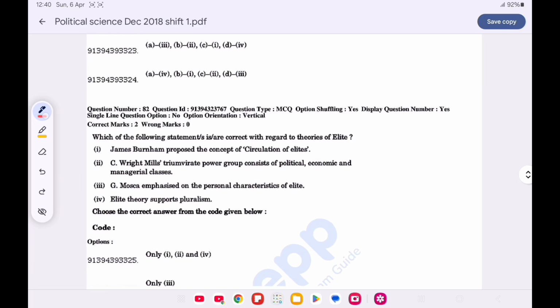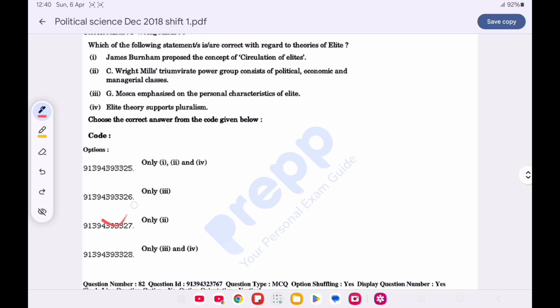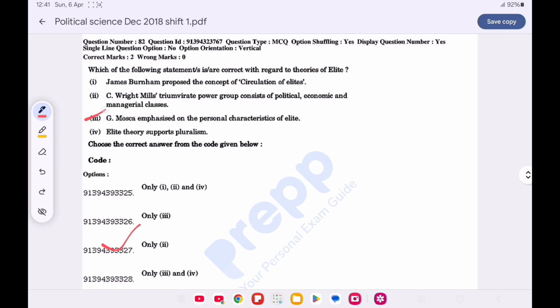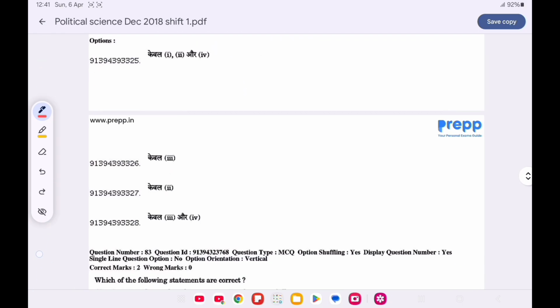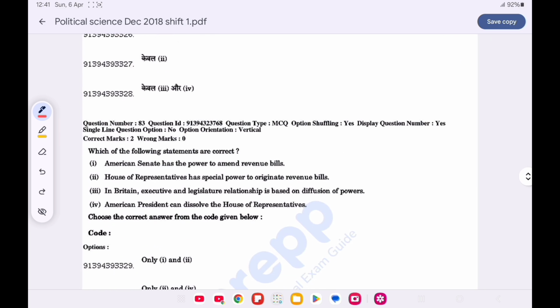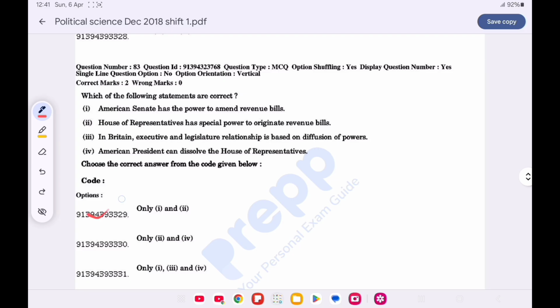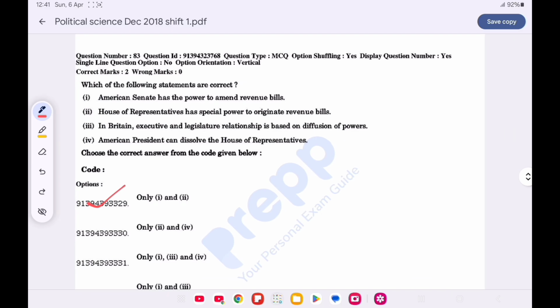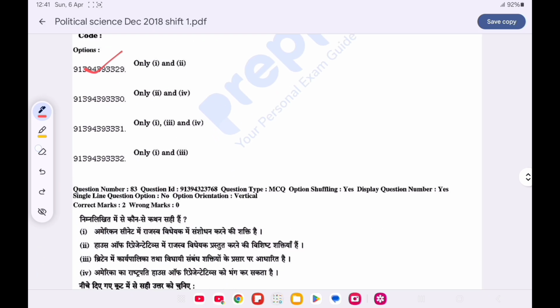Question number 82. Which one of the following statements is or are correct with regard to the theories of elite? Option C is correct, only second, that is G. Mosca emphasizes the personal characteristics of the elite. Now question number 83. Which one of the following statements are correct? Choose from the code given below. Option A is correct, only first and second, that is American Senate has the power to amend revenue bills and House of Representatives has special power to originate revenue bills.